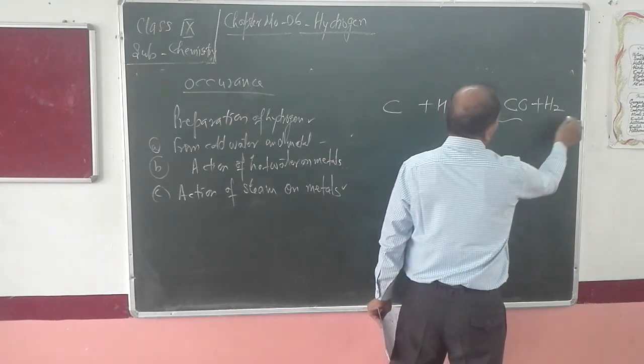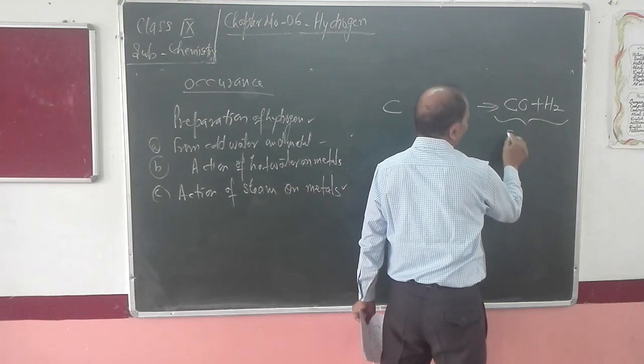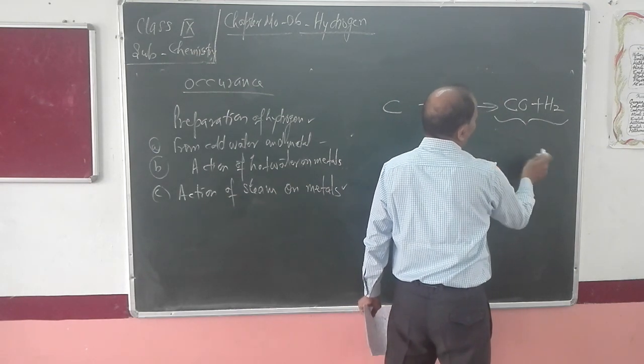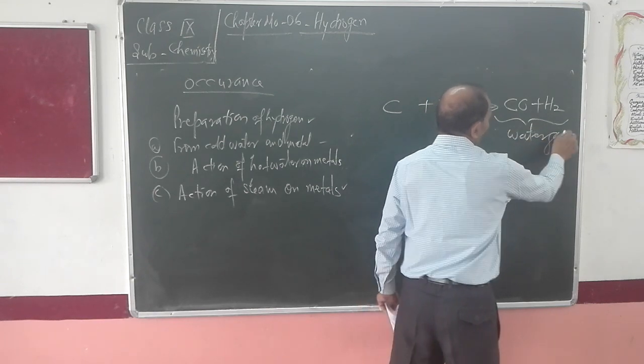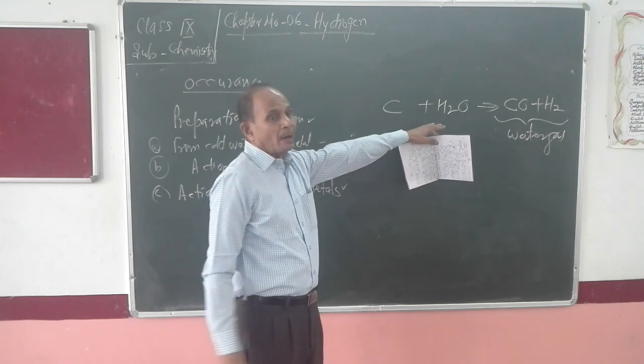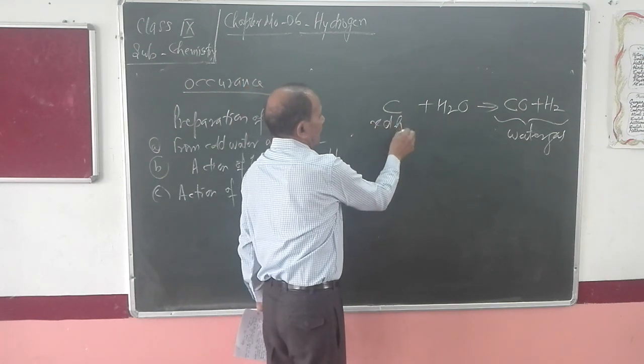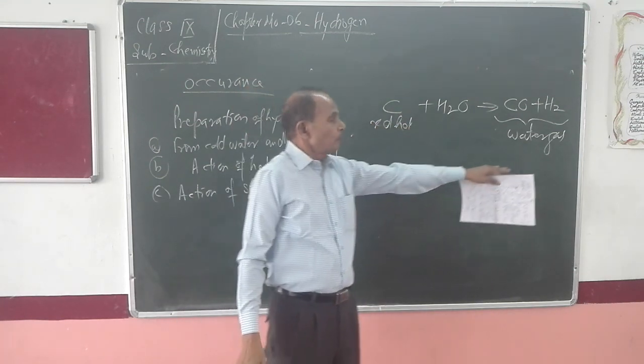This mixture of carbon monoxide and hydrogen is known as water gas. So directly we can say when steam is passed over red hot coke, then water gas is formed.